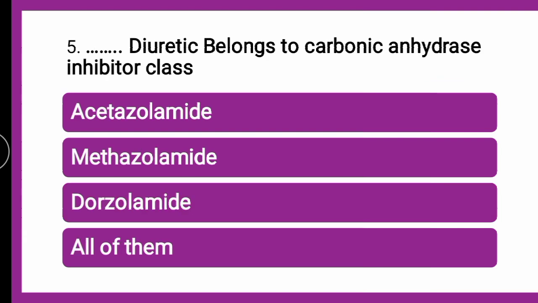Next question is, dash diuretic belongs to carbonic anhydrase inhibitor class, whether it is acetazolamide, methazolamide, dorzolamide, or all of them. Which diuretic amongst the given belongs to the class carbonic anhydrase inhibitors?